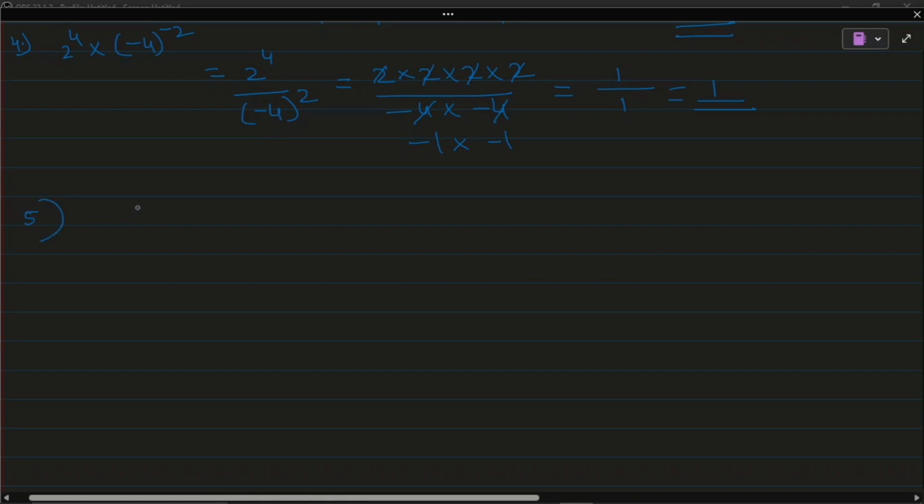Last question. 8 raised to p multiplied with 8 raised to q. Here we can write 8 raised to p plus q. That is the answer. I hope all of you understood all these questions.